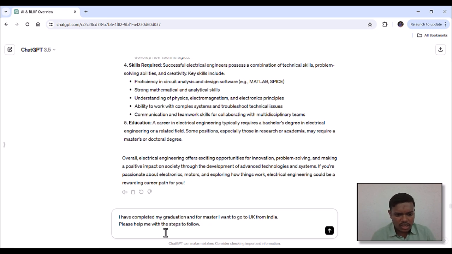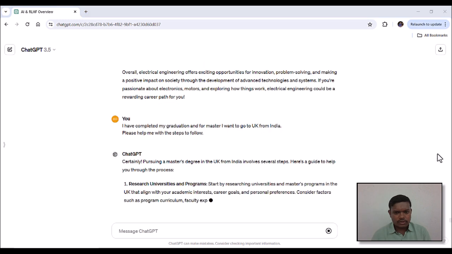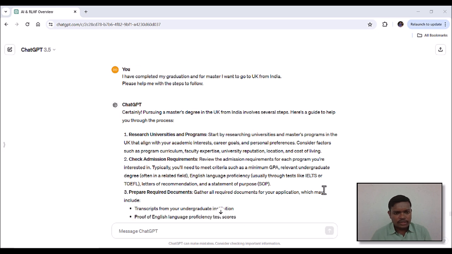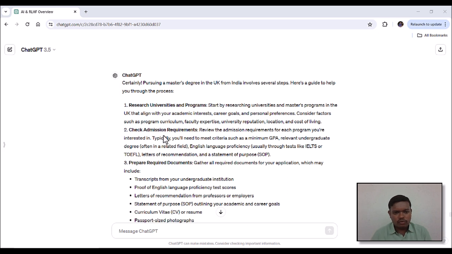Here I have mentioned that I have completed my graduation and for my master's I want to go to the UK from India, and asked it to help me with the steps to be followed. Let us paste this and wait for the answer. ChatGPT is typing: research universities and programs, then check the admission requirements. It mentions that you need to meet criteria such as a minimum GPA, a relevant undergraduate degree, and English language proficiency, for which an IELTS or TOEFL examination is required.